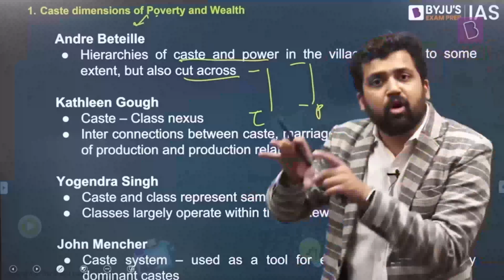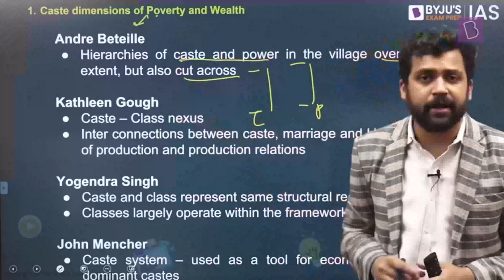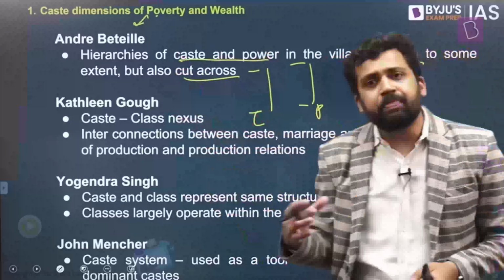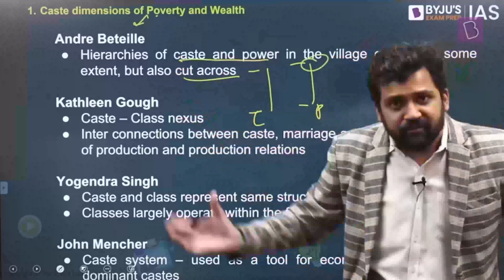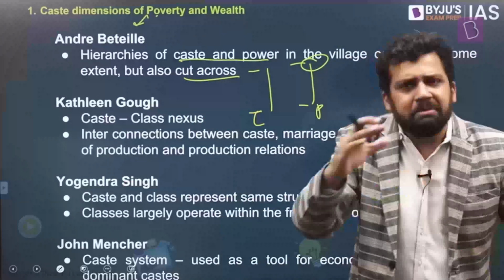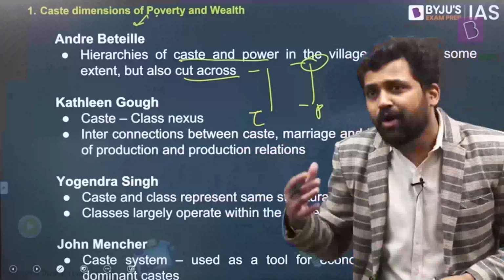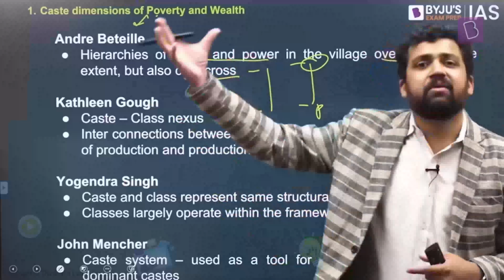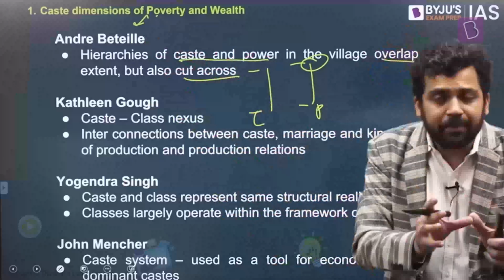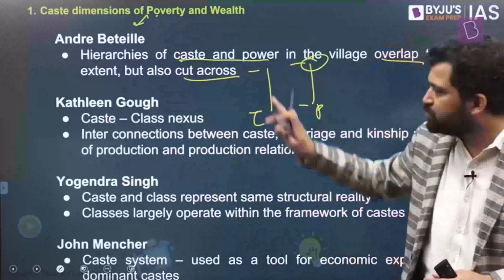You are at the bottom of the caste hierarchy, you are at the bottom of the power hierarchy. You are at the top of the caste hierarchy, you are also at the top of the power hierarchy. But this might not always be the case. There might be instances where castes which are not ritually superior have commanded power. Maybe they have large numbers. They were maybe an intermediate caste, but since they have large numbers and you have universal adult franchise, those who have the numbers are the ones who will get elected. They have an advantage in the country's elections, and they have become powerful over a period of time. So in some cases it overlaps, and in some cases these hierarchies might not overlap. This is what Béteille says.